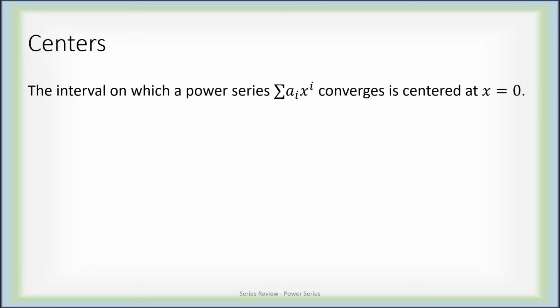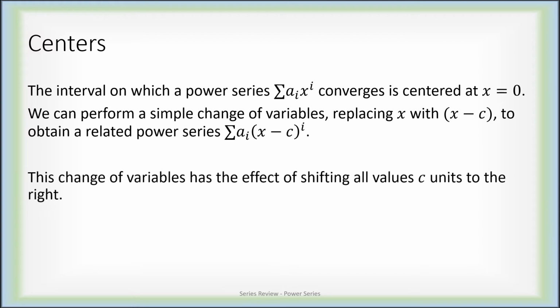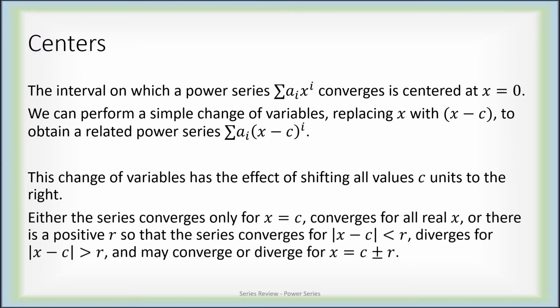Let's talk about centers of power series. The interval on which a power series converges is therefore centered at x equals 0. If we do a change of variables and we replace x with x minus c, we just get a new power series. I've replaced all of my x's with x minus c. The change of variables simply has an effect by shifting all values c units to the right.